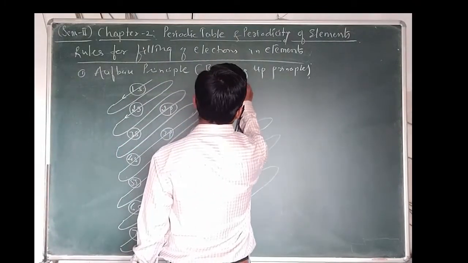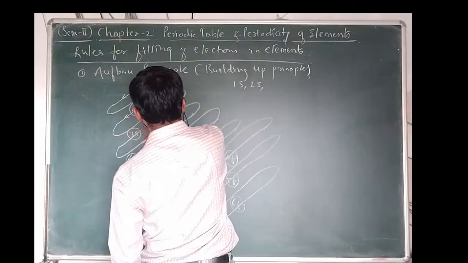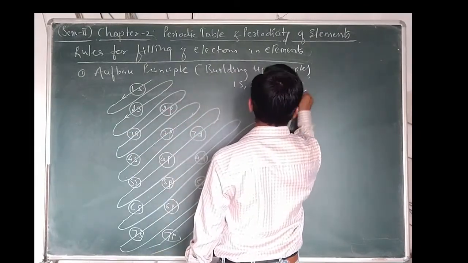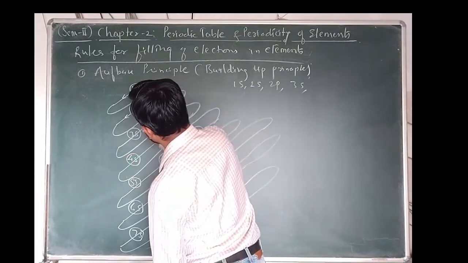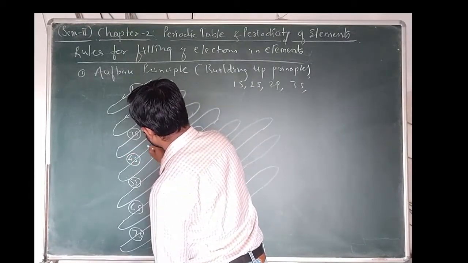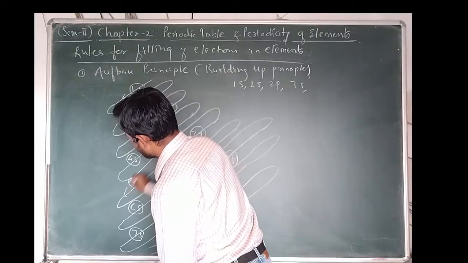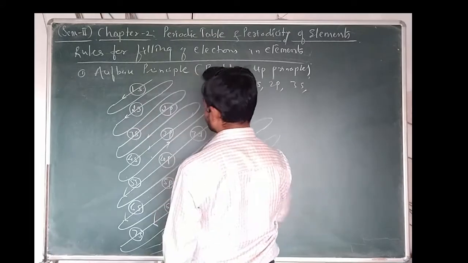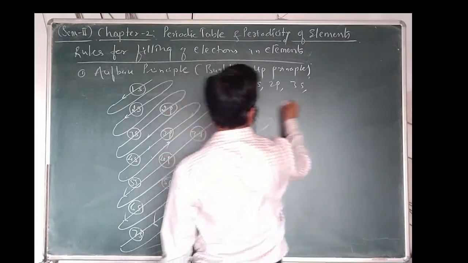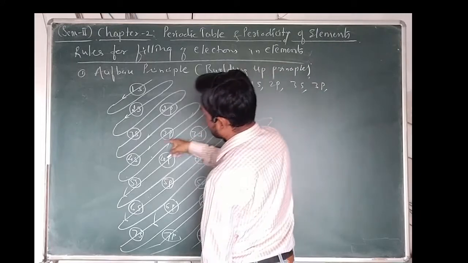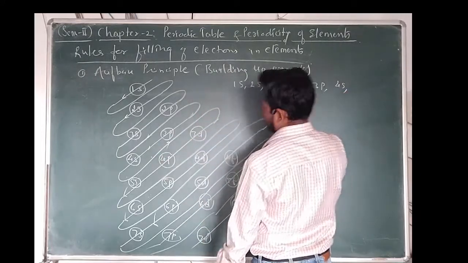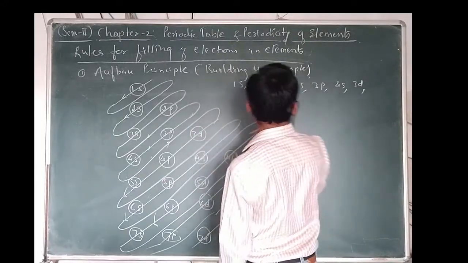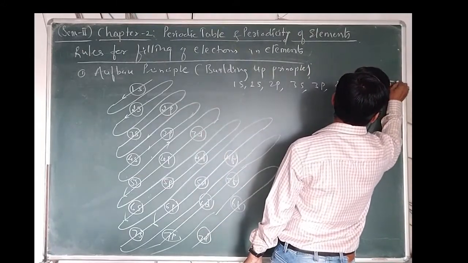First 1s, 2s, then it goes to 2p and then 3s. Likewise 3s and then 3p. Once 3p is filled it comes to 4s, and then after 4s it comes to 3d, 4p, 5s.